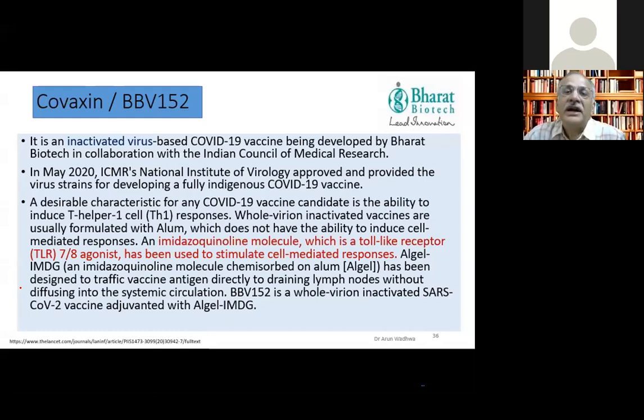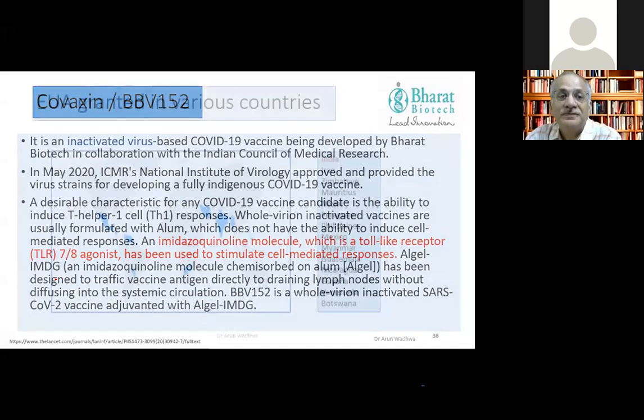What is the advantage of this? It stimulates a very good T cell response directed towards TH1. TH1 is supposed to be like what we have in the whole cell DPT vaccine. So this T cell response is a good response, and it lasts for a longer time. They saw that when this IMDG was added, versus one arm where alum was added and IMDG was not, the T cell response was much more in this. T cell responses are studied by the gamma interferon levels released after this.